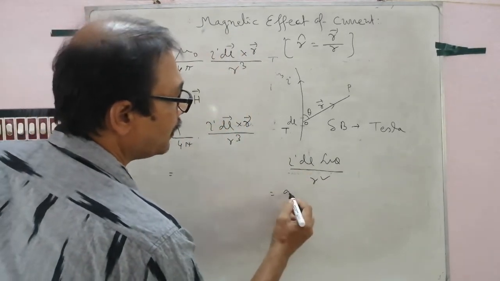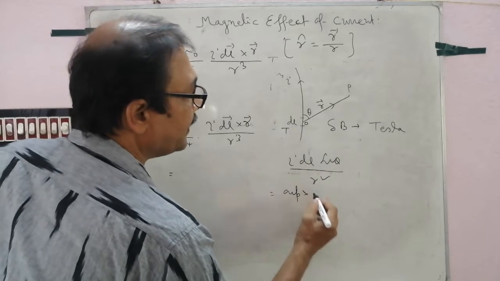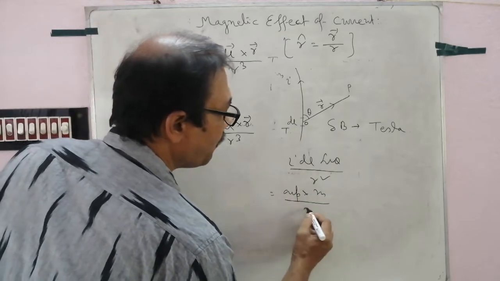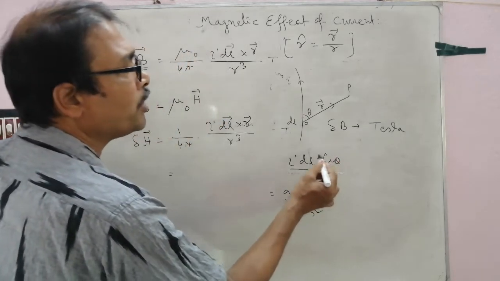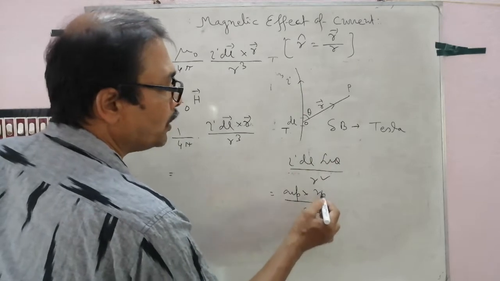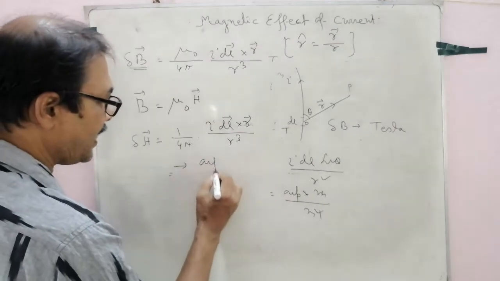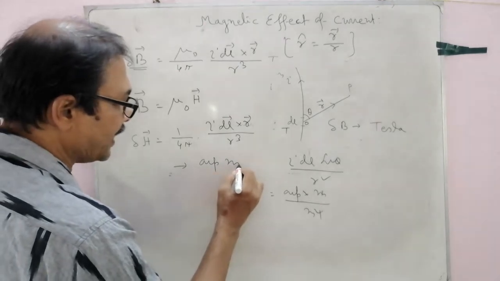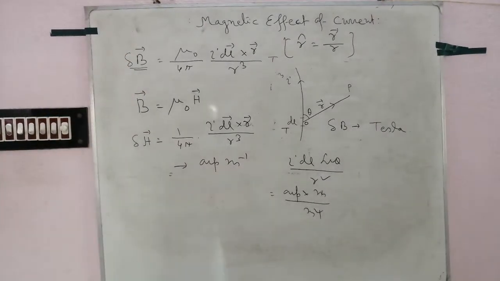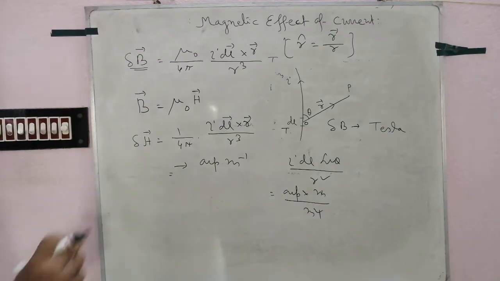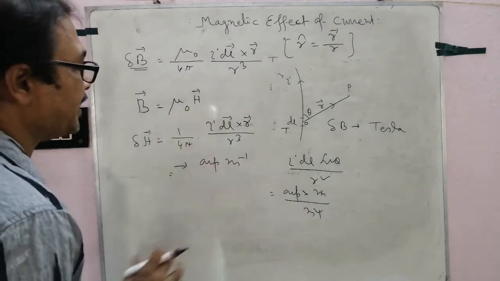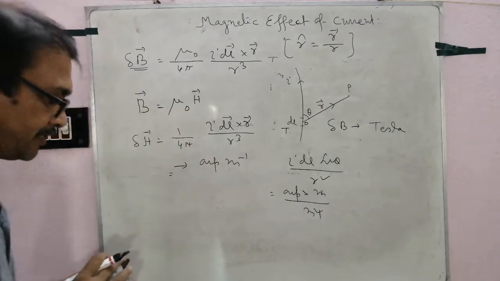The value of I is ampere, del L is meter, by meter square, no unit for sin theta, so the unit is ampere per meter, that is meter to the power minus 1. Clear? This is the expression of magnetizing force, of course, in the SI system.